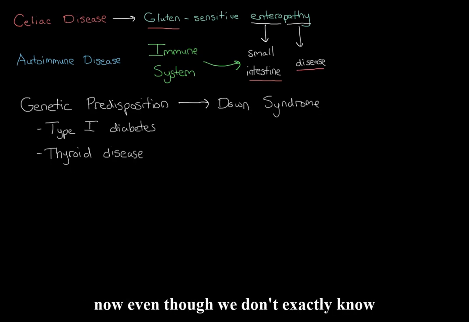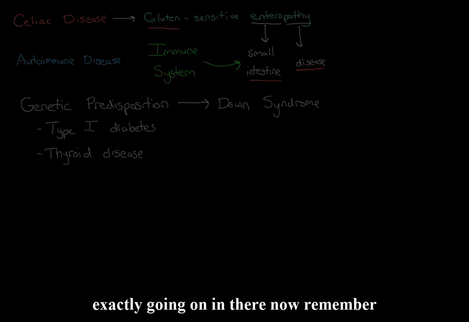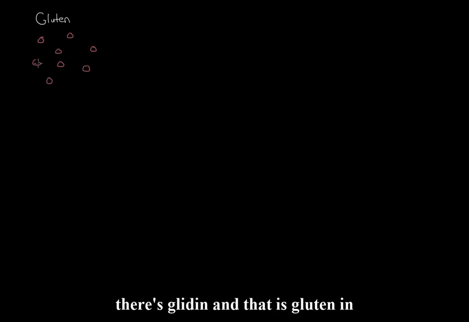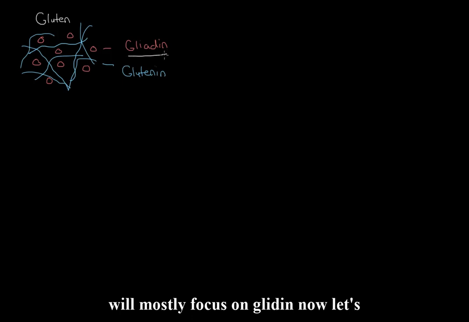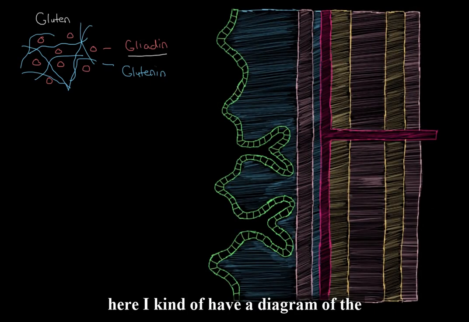Now, even though we don't exactly know why the immune system is attacking the small intestine, we can still look at the pathophysiology and what's exactly going on in there. Now remember that gluten is composed of two different proteins. There's gliadin, and there's glutenin. We'll mostly focus on gliadin. Now let's say you eat something that contains gluten in it. That gluten will eventually make its way into the small intestine. And here I have a diagram of the different layers of the small intestine.